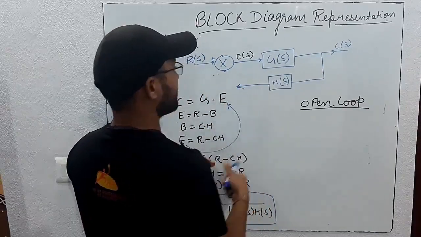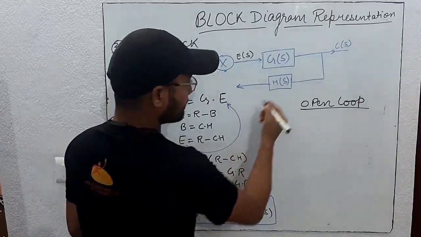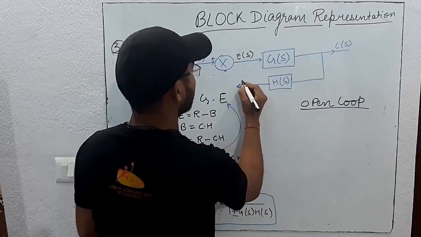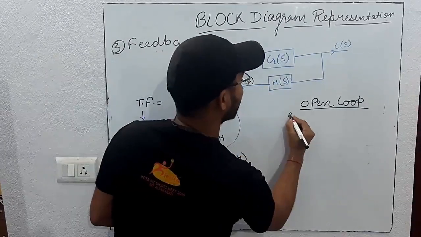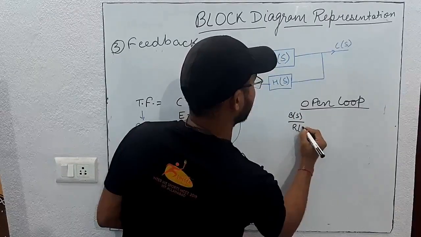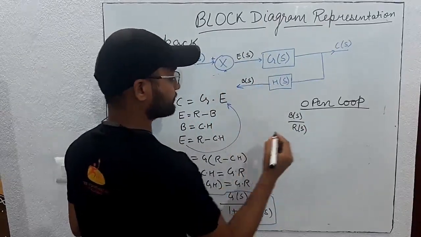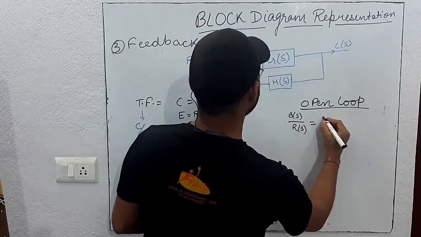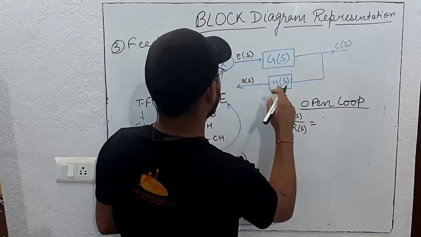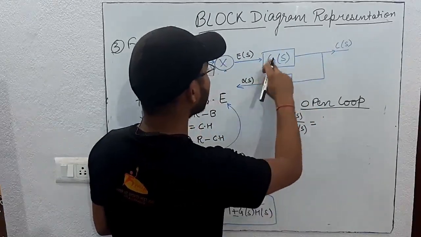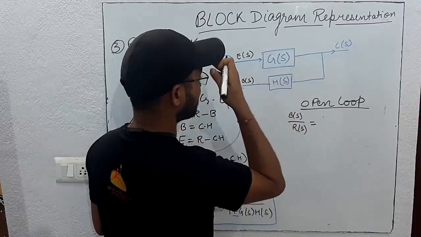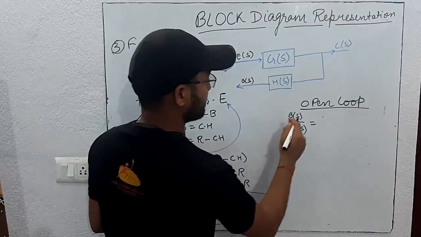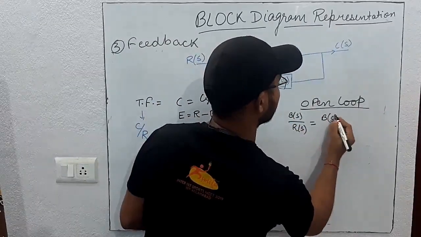So now the transfer function that will be, let's suppose here we are getting B(s) by R(s). B(s) is clearly G(s) into H(s), and R(s) is equal to E(s) here, so B(s) by R(s) is equal to B(s) by E(s).